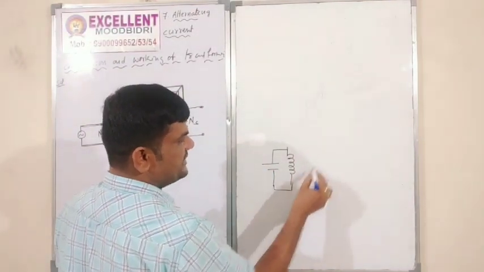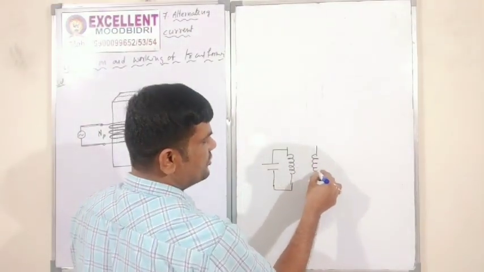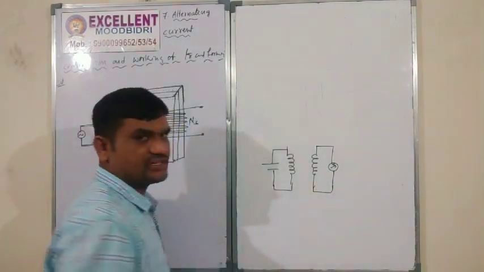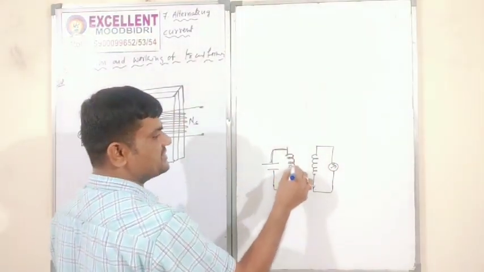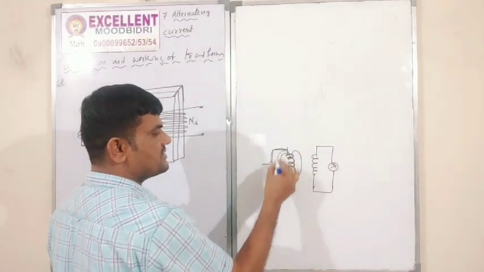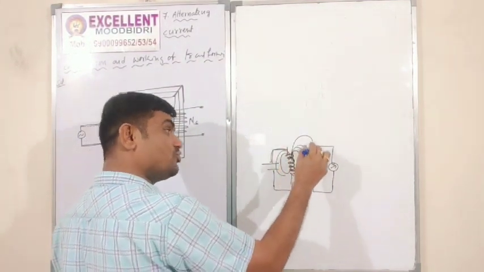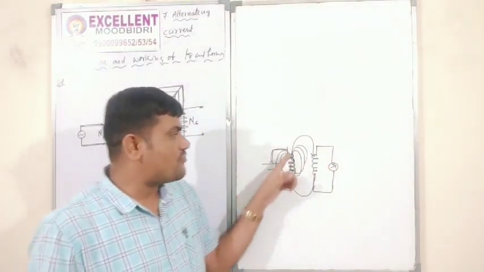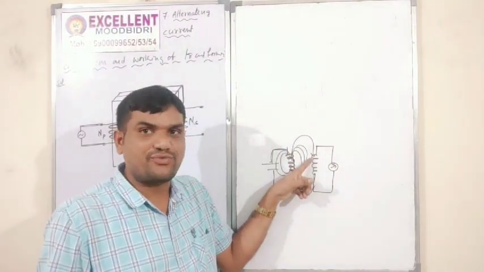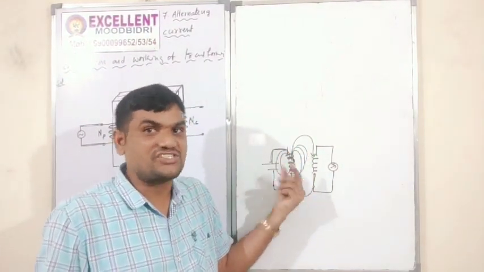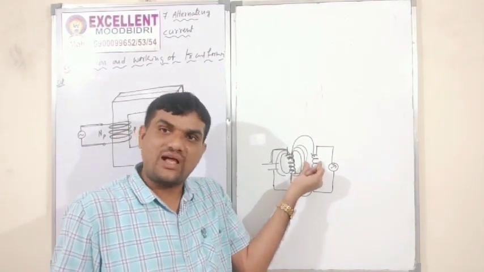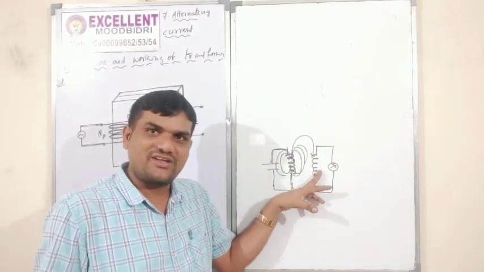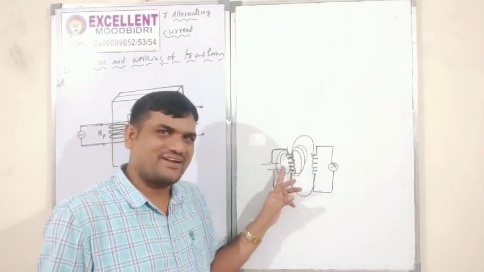Then here we have to arrange another coil without a battery, with one galvanometer. Now the current enters in this direction, so the magnetic field enters this coil. When the magnetic field enters here, flux forms. This flux is alternatingly changing. The change of flux produces induced EMF in this secondary coil, with the help of the primary coil.